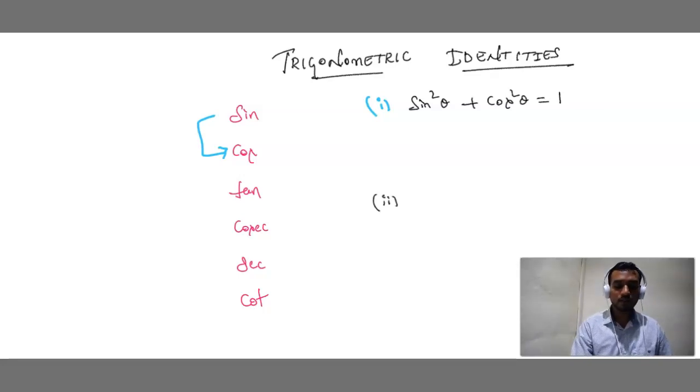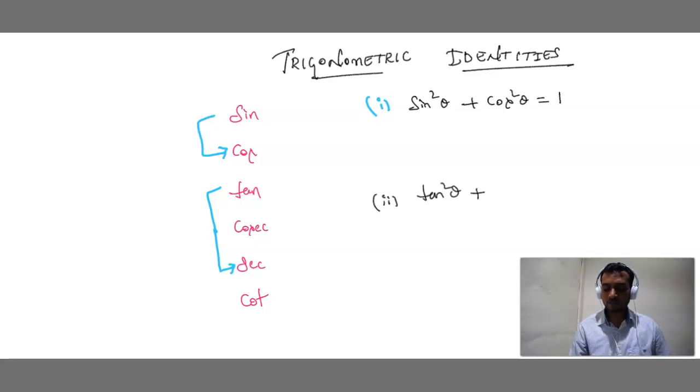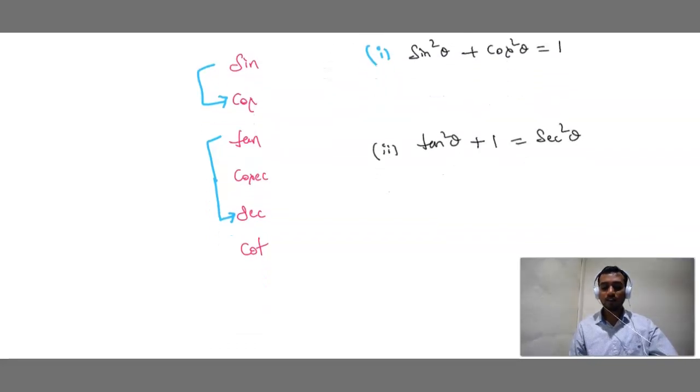Next, tan. Actually from tan I should go to cosecant, right? But here I am not going to cosecant. I am jumping to the next value. Who is the next value? Secant. That is tan square theta plus, jumping means 1, is equal to secant square theta. Tan square theta plus 1 is equal to secant square theta.